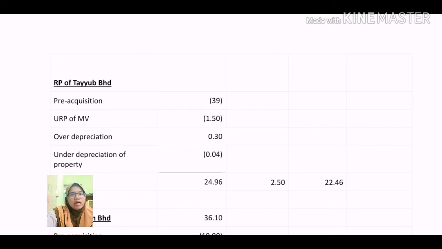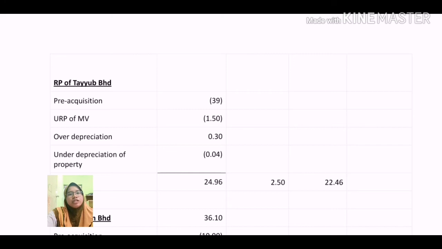As usual, the balance CD amount is 50 million plus 15.2 million. Then we less the pre-acquisition of 39 million. Other than that, we also less the unrealized profit of motor vehicles of 1.5 million and the under depreciation amount of 0.04.